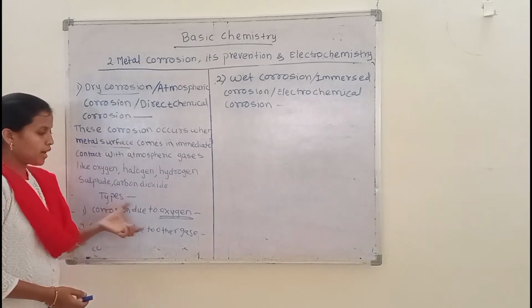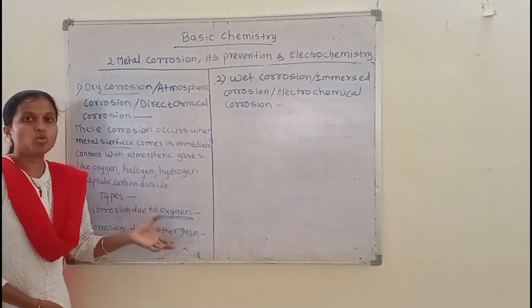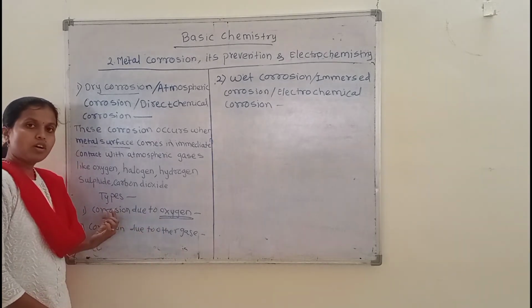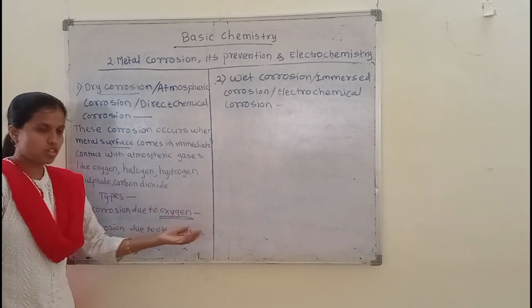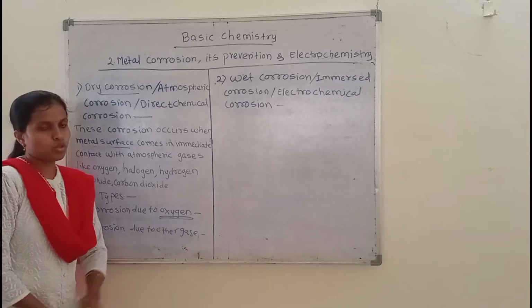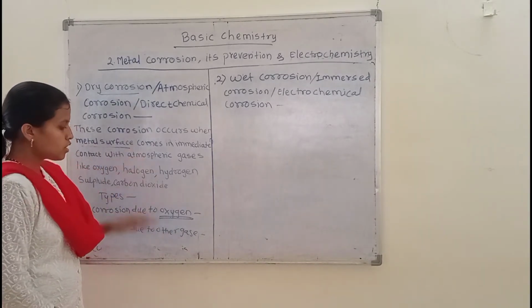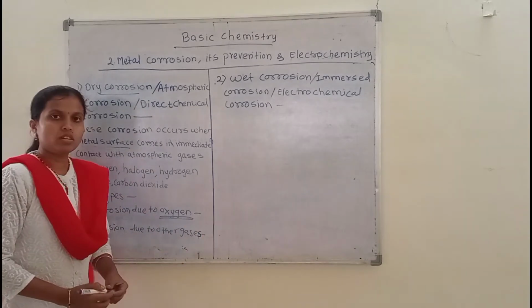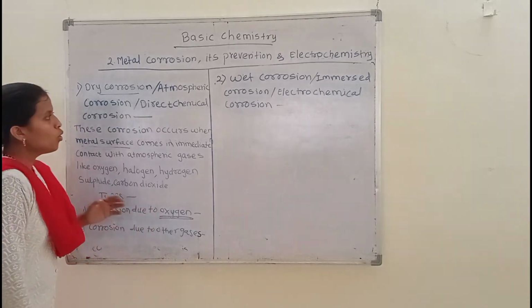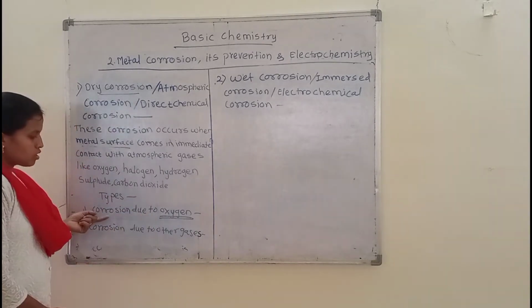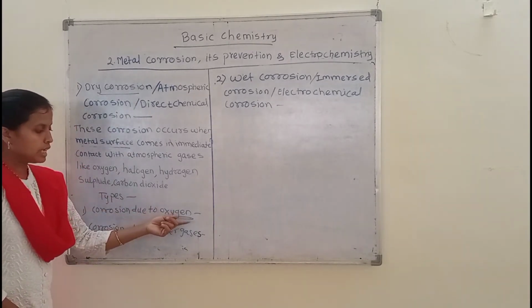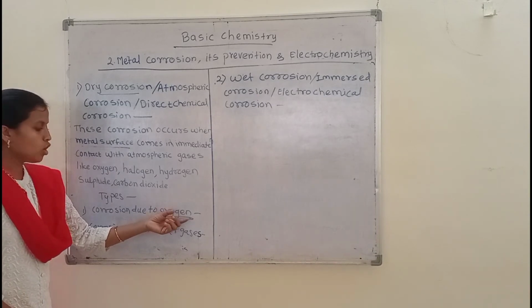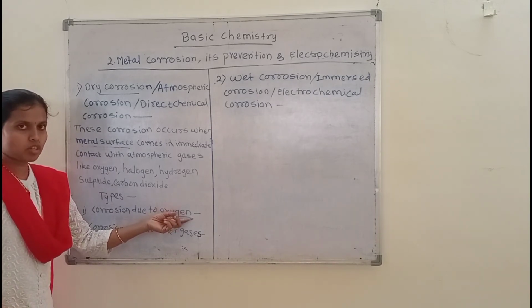This corrosion is of two types. The first type is corrosion due to oxygen, and the second type is corrosion due to other gases. In the first type, only oxygen gas is responsible for the metallic corrosion.